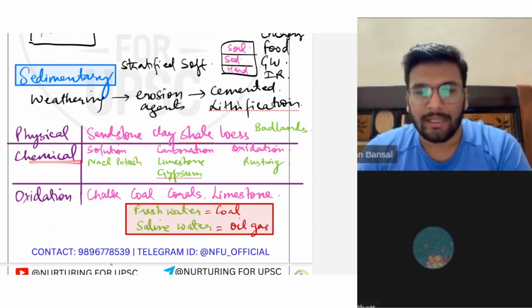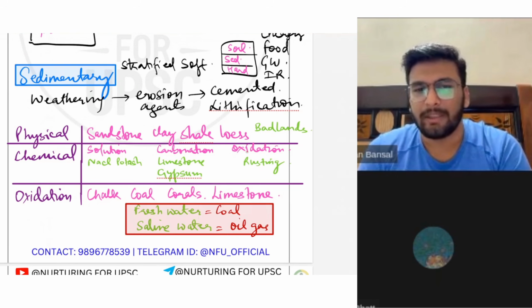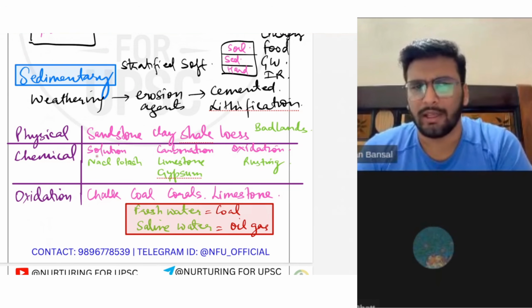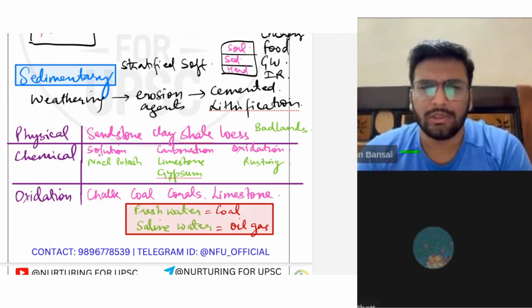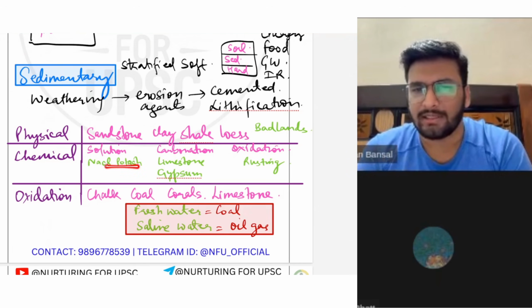When the chemical process is taking place, it can be done in three methods: solution method, carbonation method, oxidation method. Solution method means you are dissolving the sediments. They are being dissolved by the water. NaCl or potash are examples.